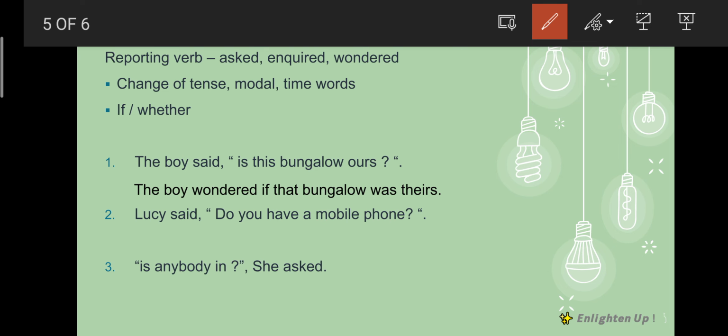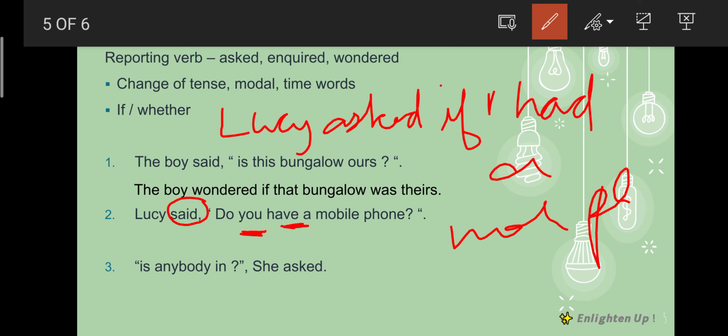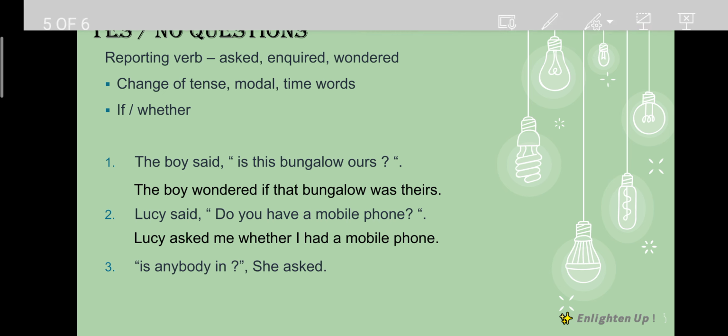Lucy said, "Do you have a mobile phone?" Right. So here said should be changed. So Lucy asked or inquired. Again it is yes or no question. So we have to use if or whether. If you will become I, have is present, so I'll change it into past, it will become had a mobile phone. So what will be the answer? Lucy asked me whether I had a mobile phone, or Lucy asked me if I had a mobile phone.